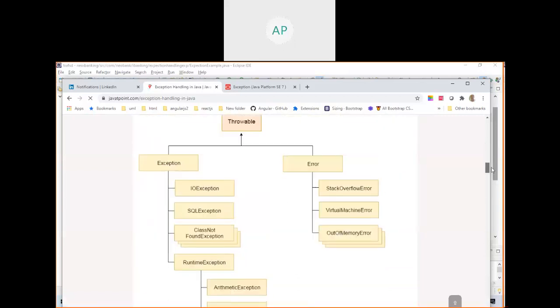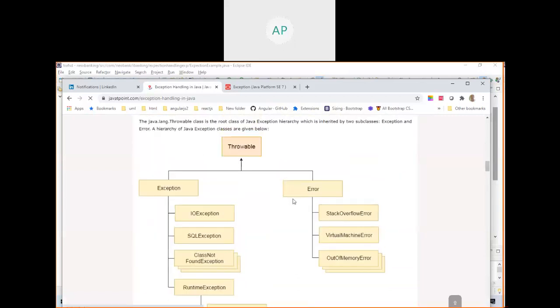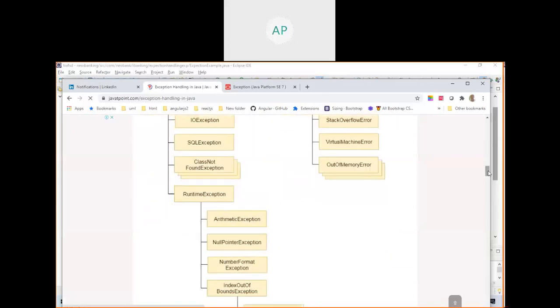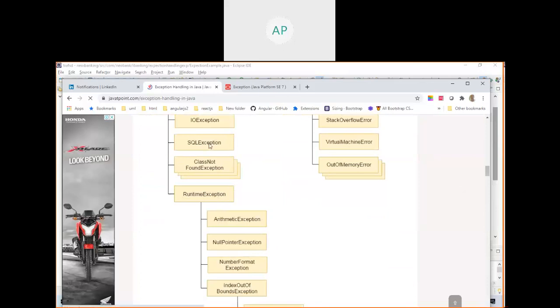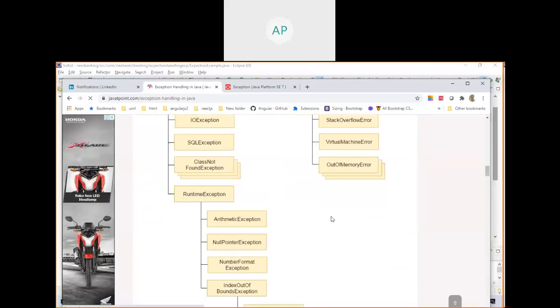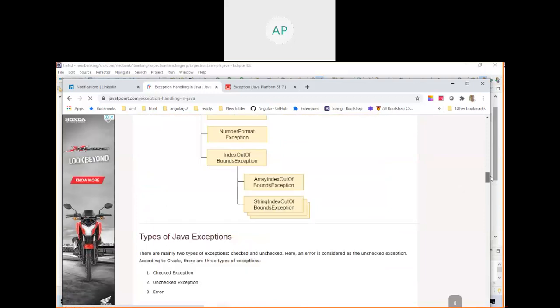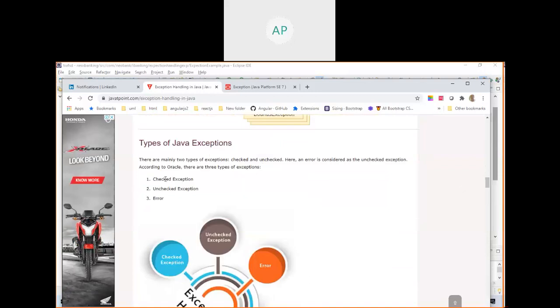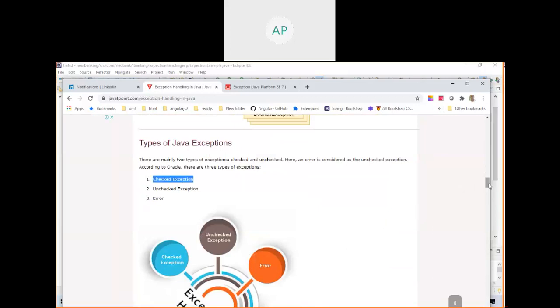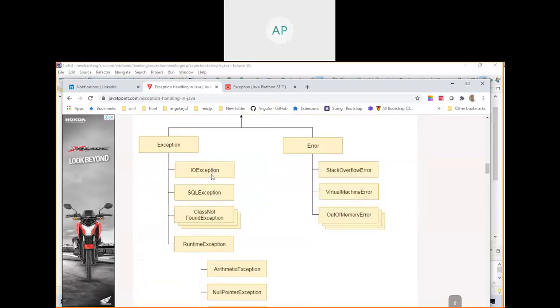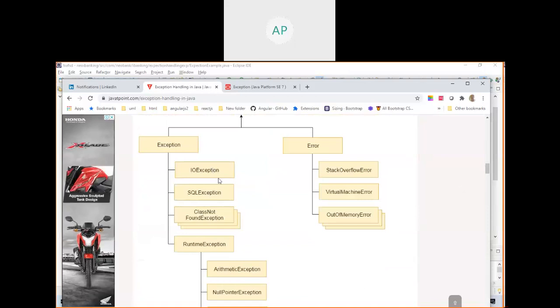Finally, when you go to Javatpoint, you might get some idea. This one is the superclass. These are all the classes that are available as part of Java, and your code, through the JVM, will throw by creating an object for any of these classes based on the problem. Based on the problem, it may throw a null pointer, arithmetic or number format exception. For all these things, you will find an example on the net. Try searching for a number format exception example. You will get it.